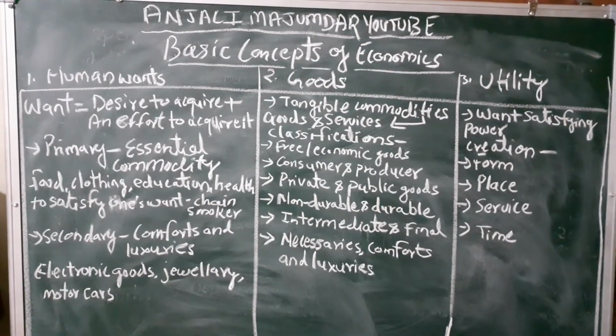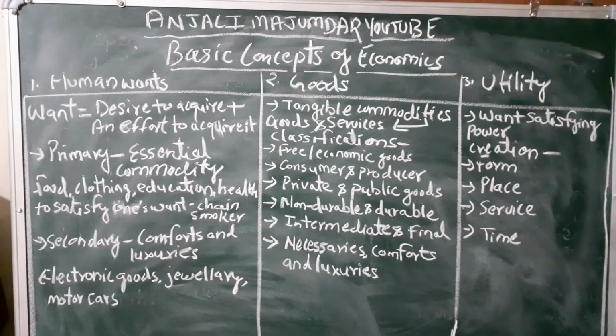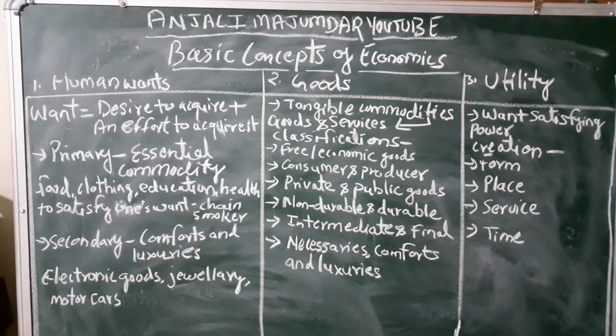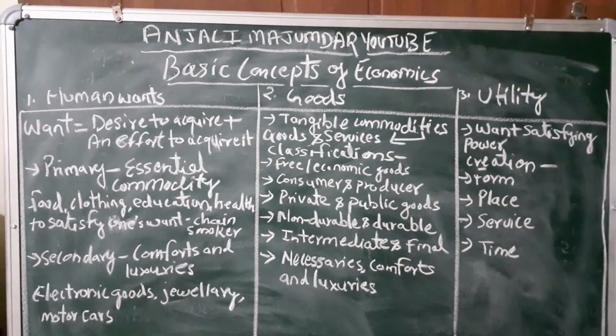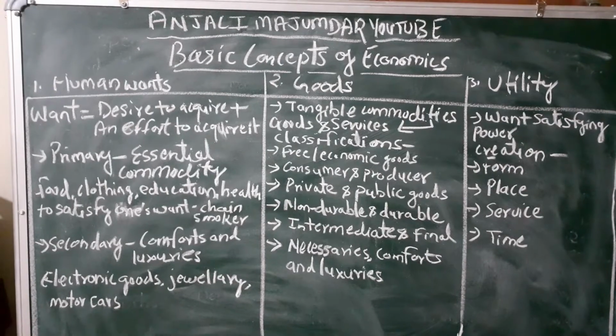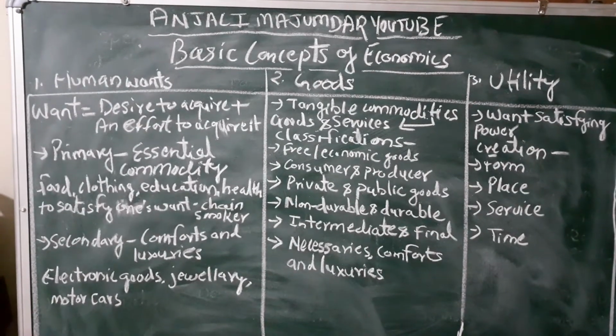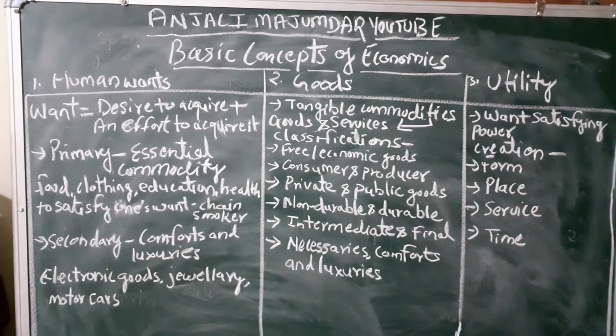So human wants. Wants means, in a very simple formula, I have written desires to acquire plus an effort to acquire it. That means anything which is backed by the desire, that means desire or willingness to use, and an effort or paying capacity, that is a want.